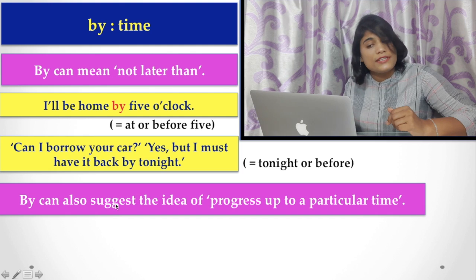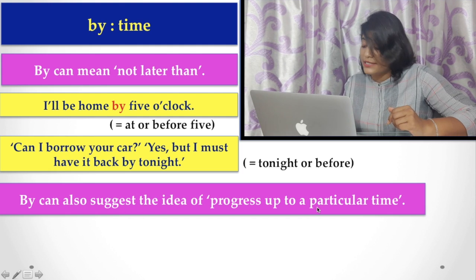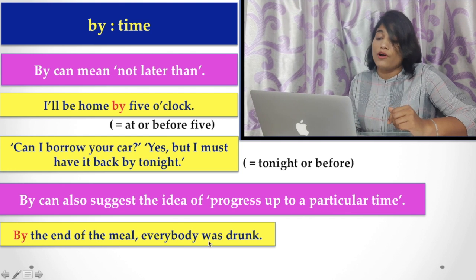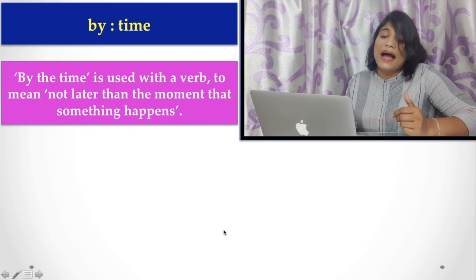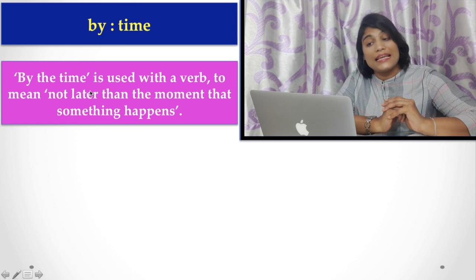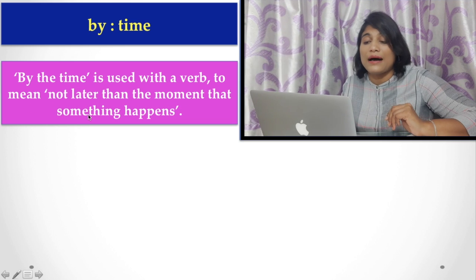By can also suggest the idea of progress up to a particular time. For example, by the end of the meal, everybody was drunk. Now, by the time, this is very important. By the time is used with a verb to mean not later than the moment that something happened.